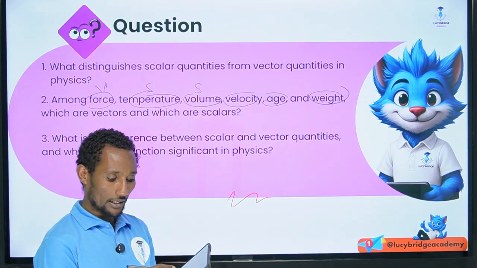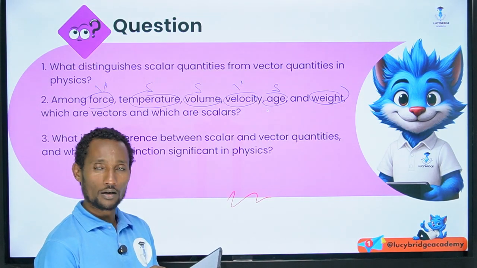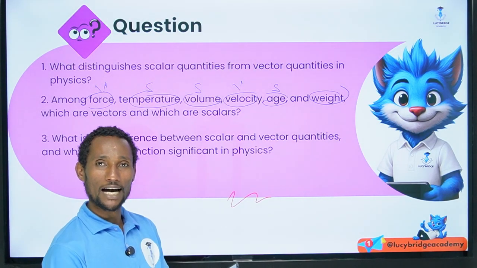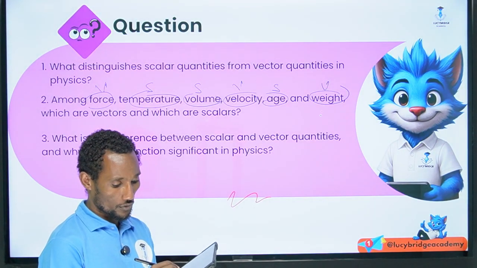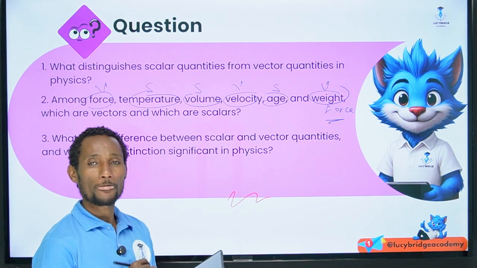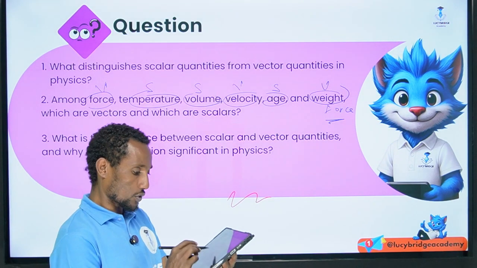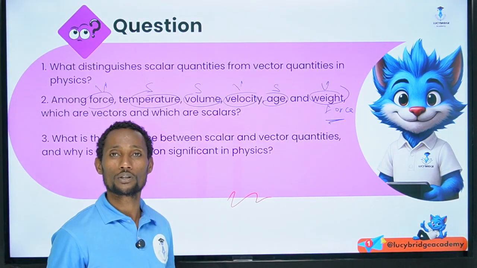The volume is scalar. The velocity is vector. The age is scalar. Here it is time. Age is time, that we count as time. Whereas the weight is what? A vector, which is a force. Weight is a force. So by having this, you can identify how scalars and vectors can be grouped as quantities.